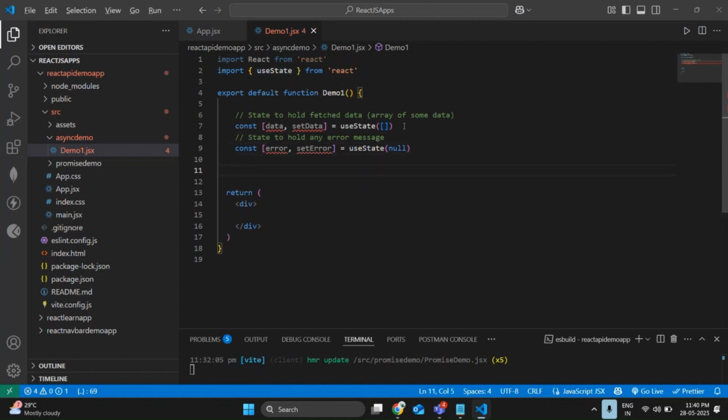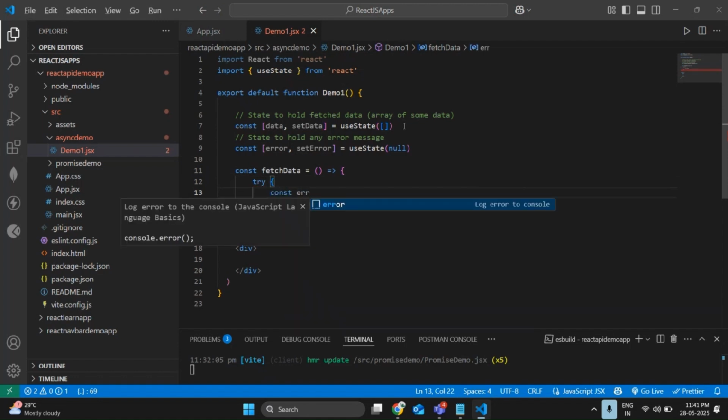So let me write one function now to fetch the data. fetchData, no arguments, arrow function, open curly brace. Let me write a try catch block directly.